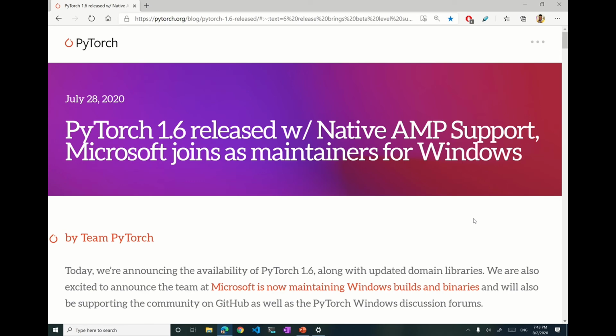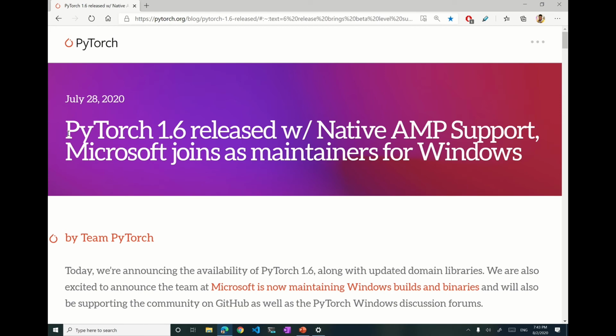Today we are going to discuss PyTorch 1.6. So PyTorch 1.6 was released on July 28th, that's almost 4 days ago, and it has very interesting features that we are going to discuss today.